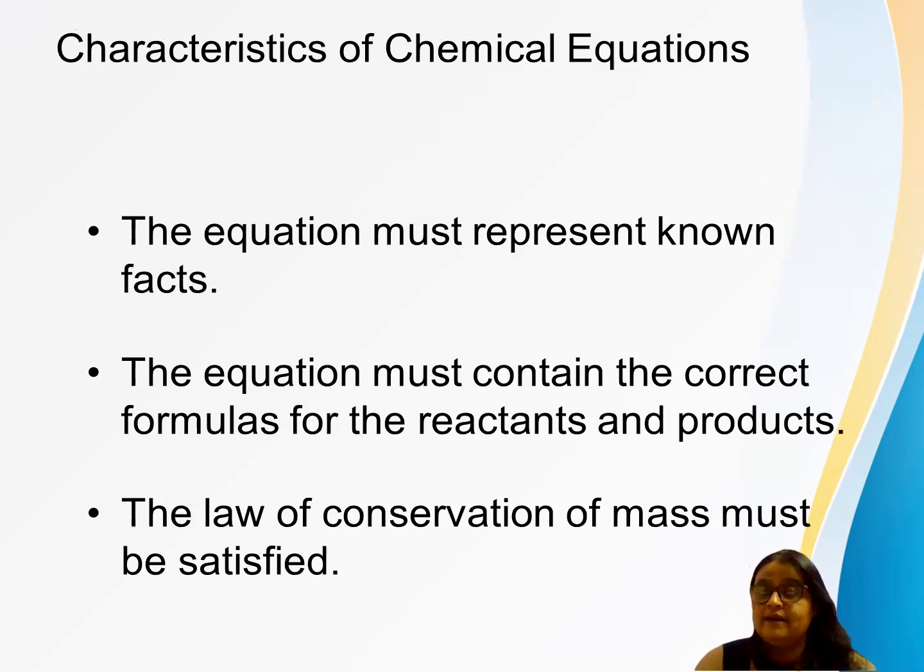So the fact is what we know, that if we react them, what will we get? So we come to know the fact. The equation must contain the correct formulas for the reactants and products. If we don't know the valency, we don't know the symbol correctly, and obviously the chemical equation you are writing, if it is not correct, the balancing and the reaction are completely wrong. So better, as I told, you should know the valency, you should know how to make a chemical formula, and then the presentation will be fine. It will be the correct one.